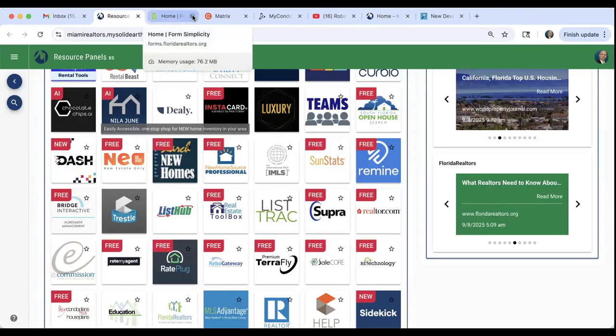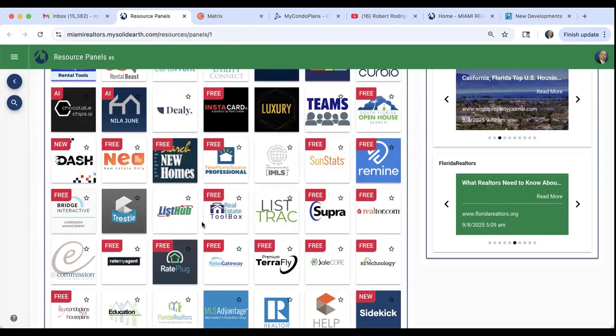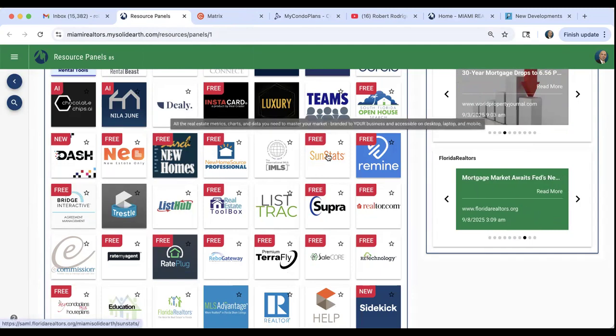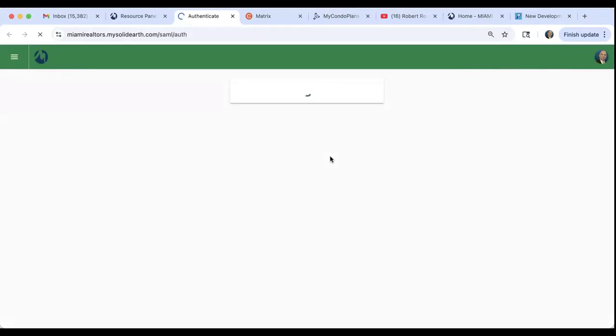Let's go back here and let's go ahead and talk about something else that I want to bring attention to, and that is SunStats. All right, SunStats is a way for us to get statistical reporting for any city in all of Florida. Let's click on SunStats. This is a service of the Florida Realtors.